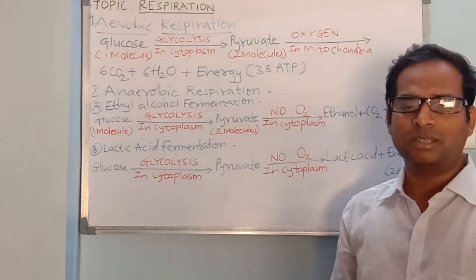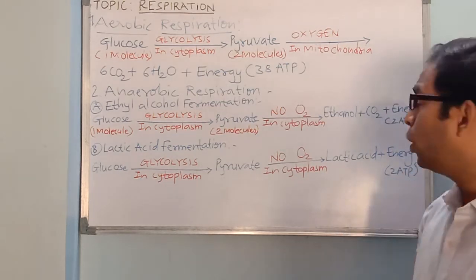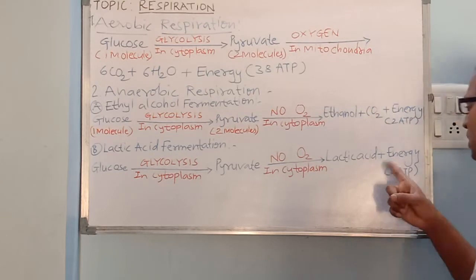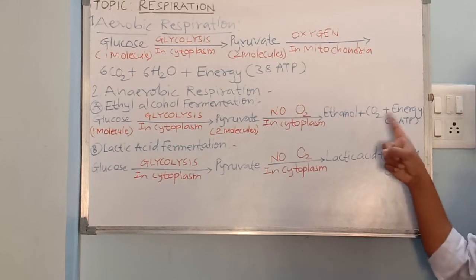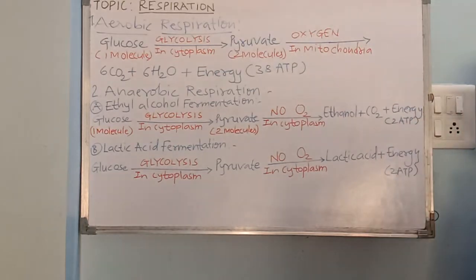Then it is found in muscle cells which are starved of oxygen. So end products are not the same. There is no carbon dioxide released here in lactic acid fermentation. Carbon dioxide and ethyl alcohol are the end products here in ethyl alcohol fermentation.